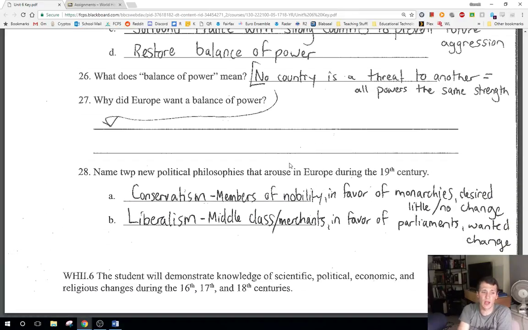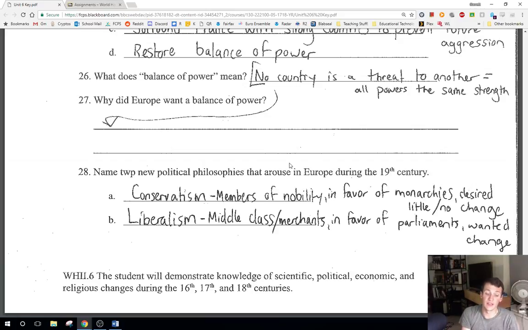And then really to sum it all up, you have different thoughts. You have conservatism, which at this time is going to be different than what we might think of conservatism and liberalism currently in America, Democrats and Republicans. But the ideas themselves, conservatism versus liberalism, back then in particular, conservatism was keeping to the old traditions. So members of the nobility were in favor of monarchies. They didn't want much change. They liked things the way they were. That's conservatism in a nutshell.